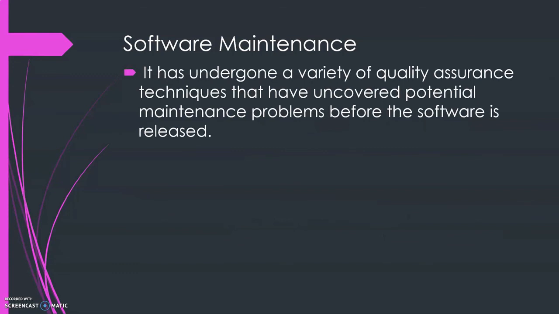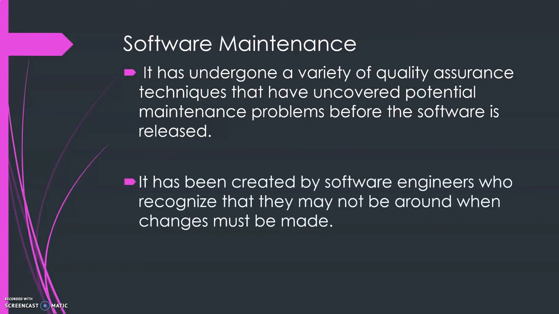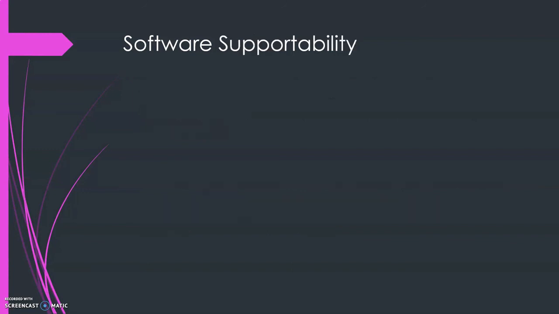Now, it has undergone a variety of quality assurance techniques that have uncovered potential maintenance problems before the software is released. And it has been created by software engineers who recognize that they may not be around when changes must be made. So the software engineers design the software in the recognition that even if they are not around, changes can still be implemented into the software.